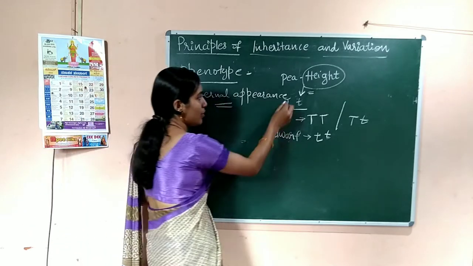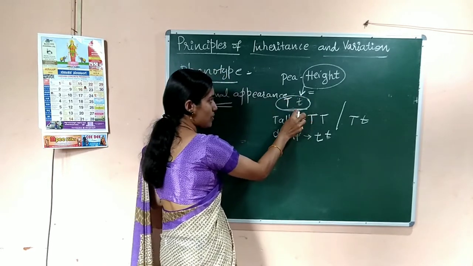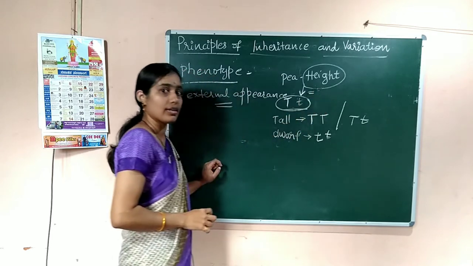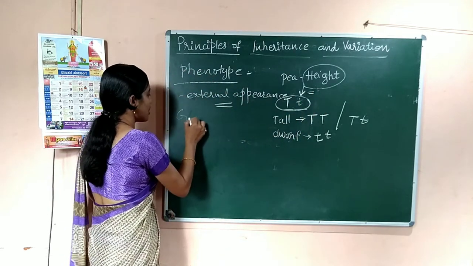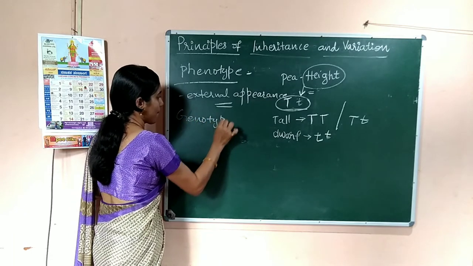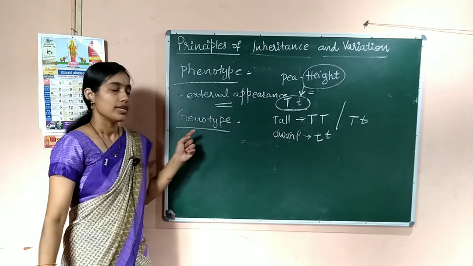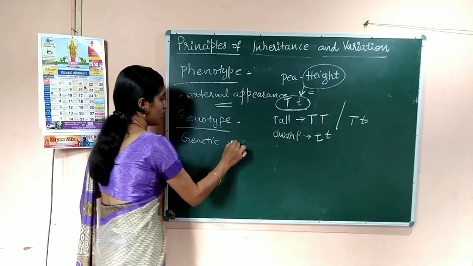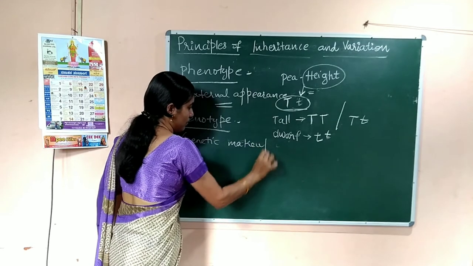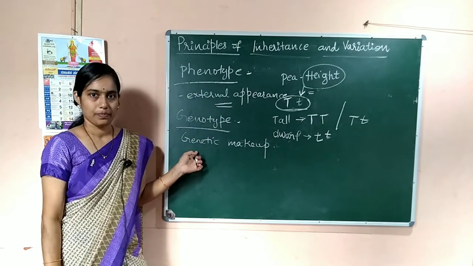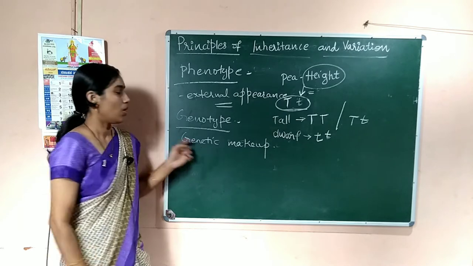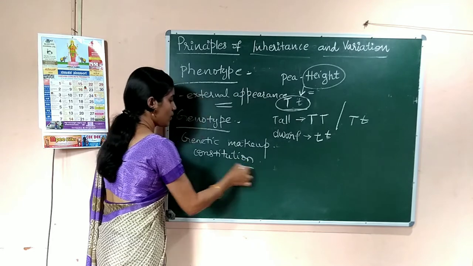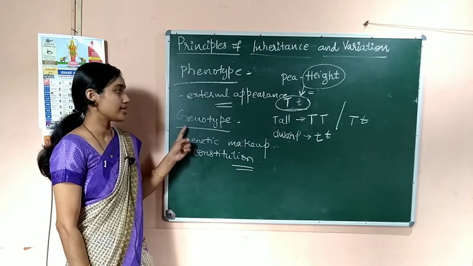Same like that, you have written the genes responsible for that character. What are the genes responsible for that character? That is nothing but the genotype. Genotype is nothing but the genetic constitution, or you can say genetic makeup, of an individual.